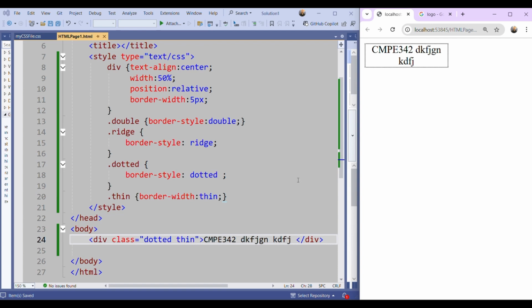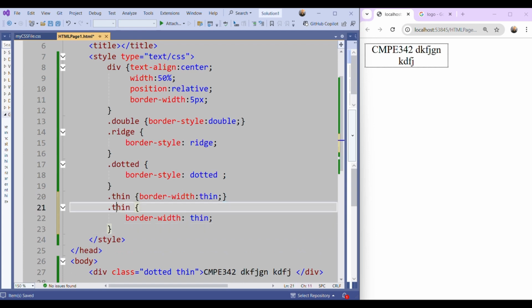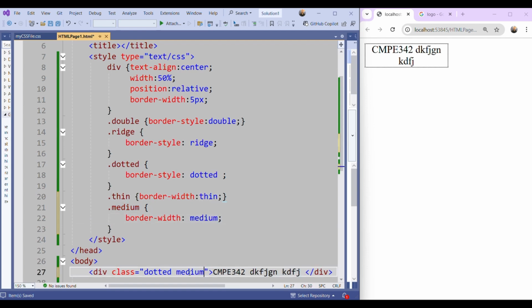So you can declare more than one class, thin, medium, thick, and you can try them. For example, let's define medium, and this is border width, and instead of thin, you can call medium. So it will be medium.